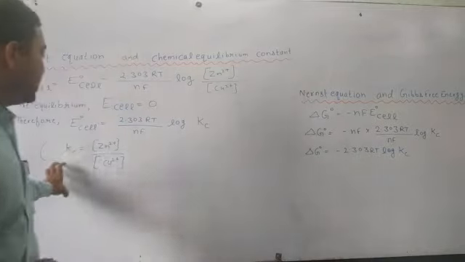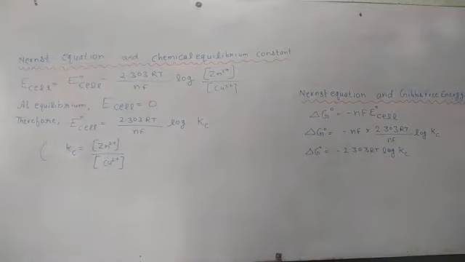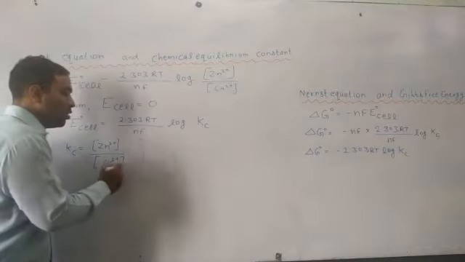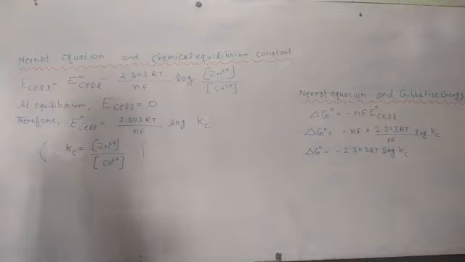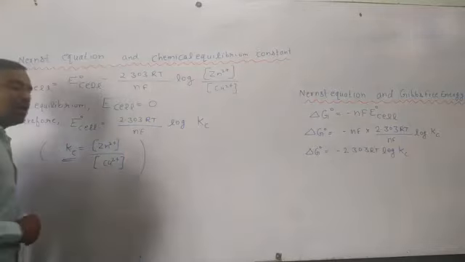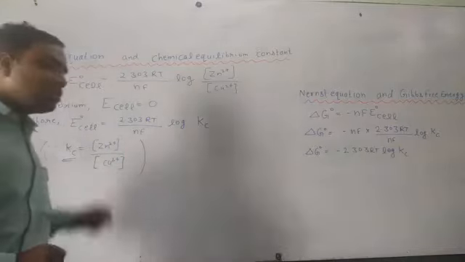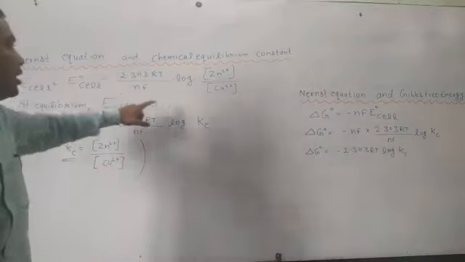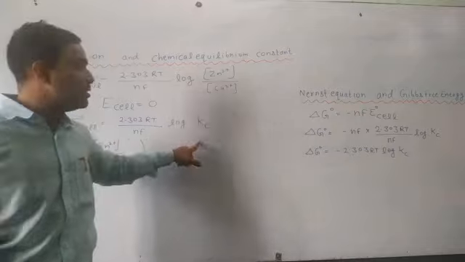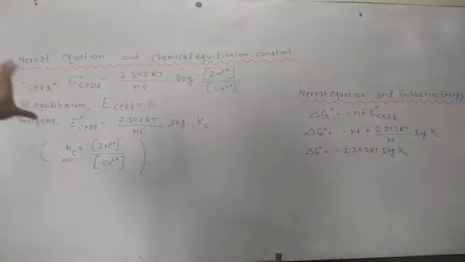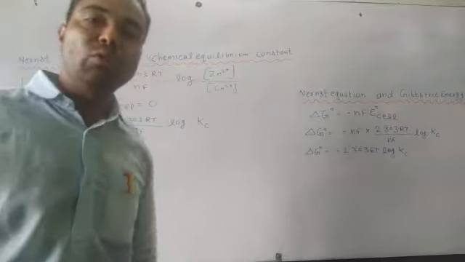Why? Because Kc represents the molar concentration of product divided by the molar concentration of reactant. We know Kc is the chemical equilibrium constant, equal to the molar concentration of product divided by the molar concentration of reactant. So in place of Zn2+ divided by Cu2+ ions, we can write Kc. So this is all about the relationship of the Nernst equation with the chemical equilibrium constant.